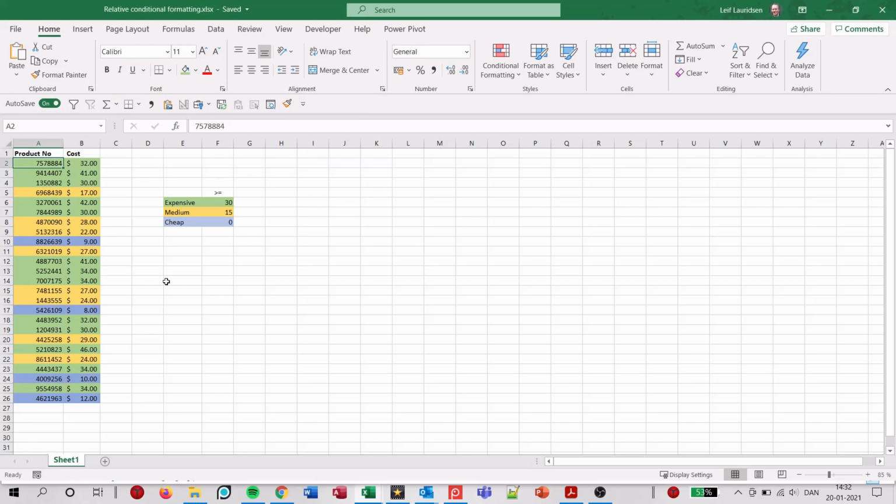And here we have it, each product colored according to the price range. And we can see that this is a dynamic coloring, so that if we change expensive to start from $35, the coloring of the table automatically reflects that. Similarly, if we change medium priced products to only begin at $20, we change this value, we see that the coloring of the table changes.